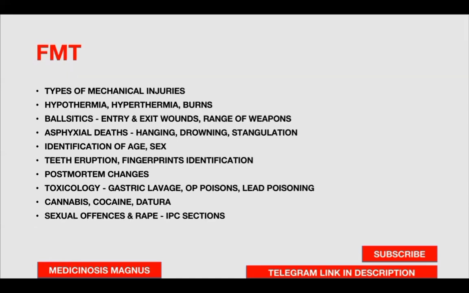In forensic medicine and toxicology, types of mechanical injuries, hypothermia, hyperthermia, burns. This is very, very important. Questions are frequently asked from this. And then ballistics, entry and exit wounds, range of weapons. You should know that. Asphyxial deaths, hanging, drowning, strangulation, identification of age and sex, teeth eruption, fingerprints identification, postmortem changes.